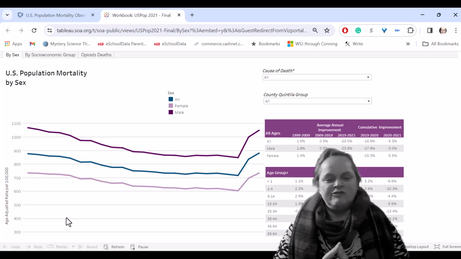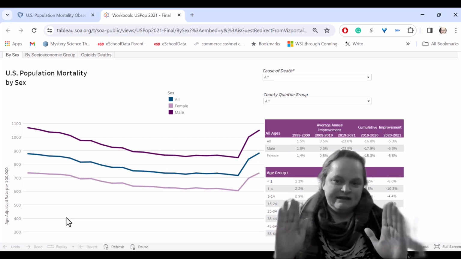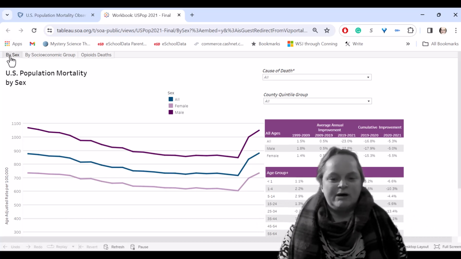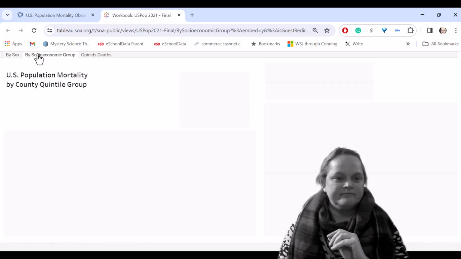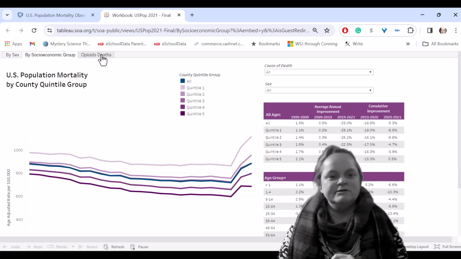Okay. There are 3 tabs, and a lot of people might miss that and only stay on this default tab. So by sex is the first tab. By socioeconomic group is the second tab.